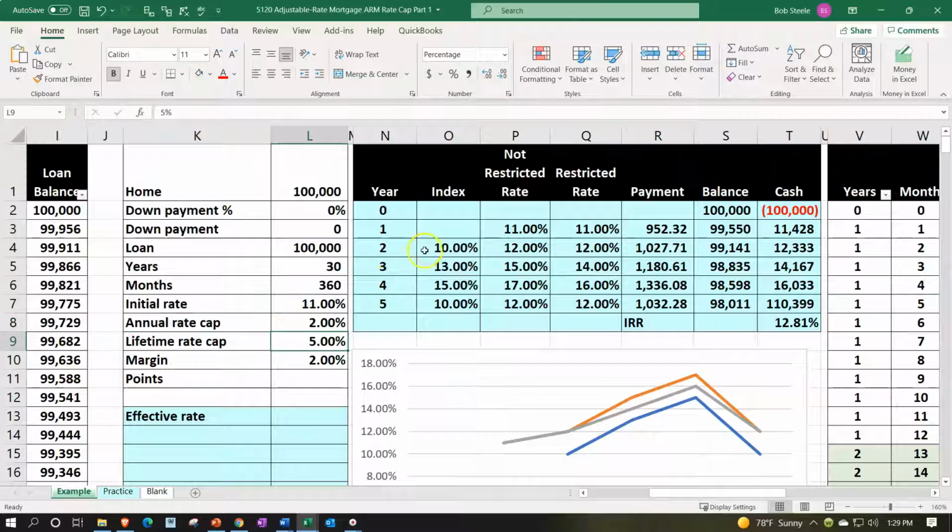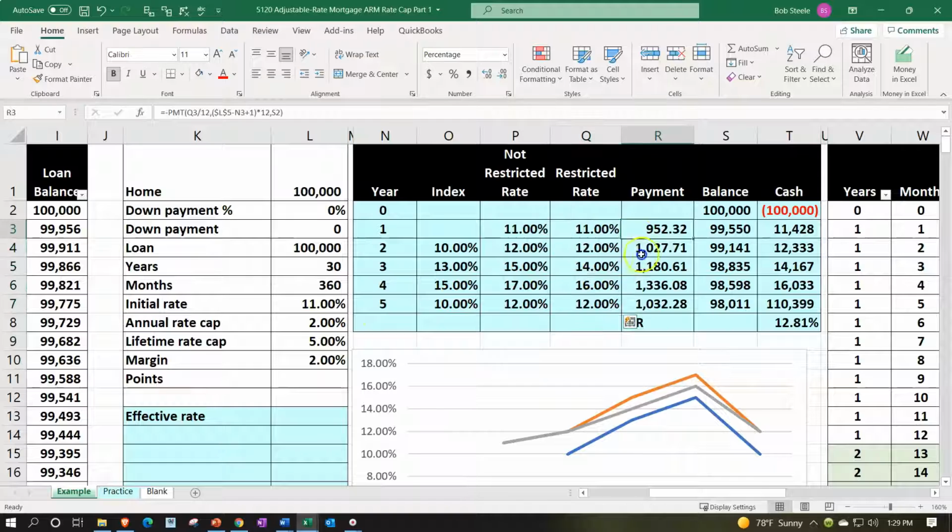We then thought about the index in our table up top, the index being, in essence, something we don't know up front, but the basis that gives an idea of what's going on in the market. And then we're basing our rate off the index with a margin, which would be this column of the margin of 2% above the index. But we had to apply the caps, including the annual cap and lifetime caps. Therefore, the rates that we actually use based on this data is here.